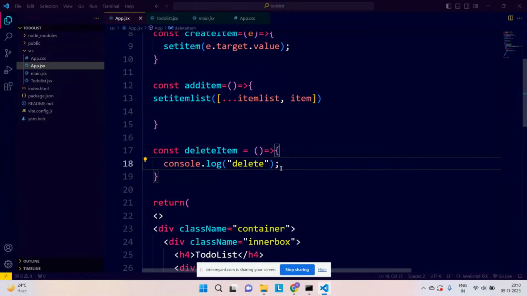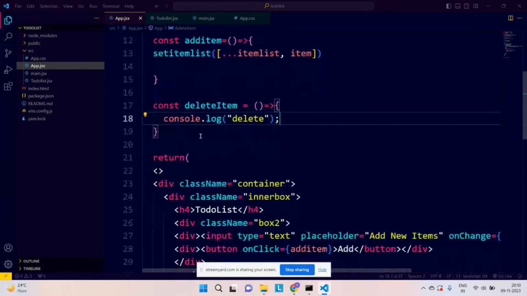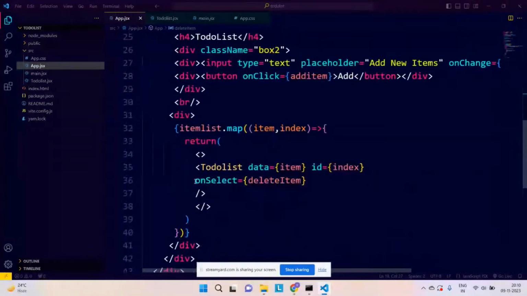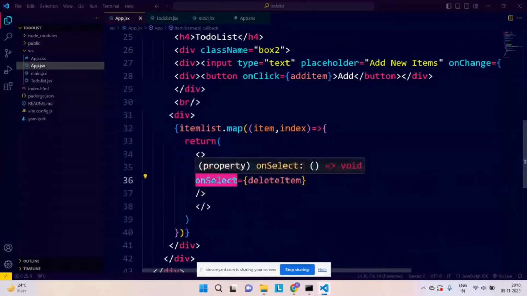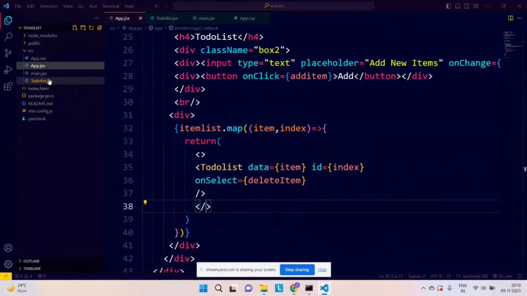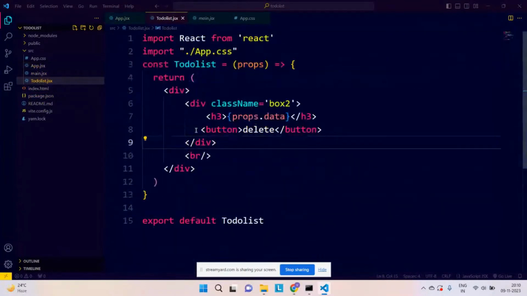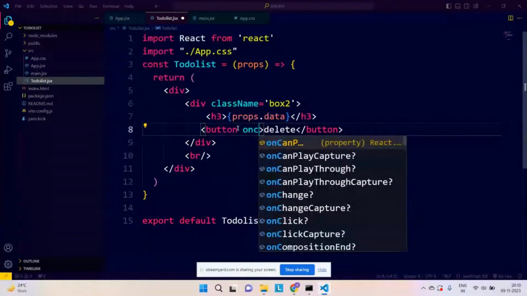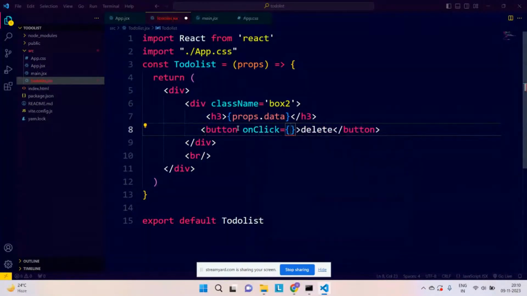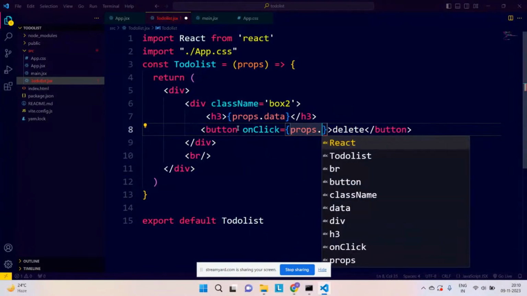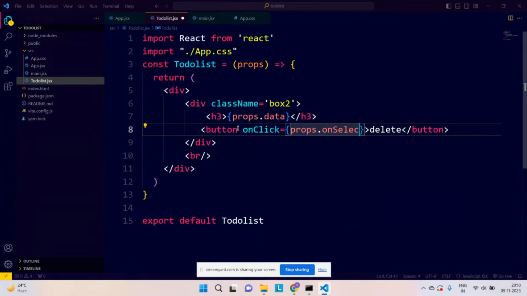Okay. So now, I have written one delete item function in App.jsx, but I need to call it somewhere. So I will go back to my to-do list, and on click, I need to use this property. What should happen? I have props dot, and I have written one property, on select.